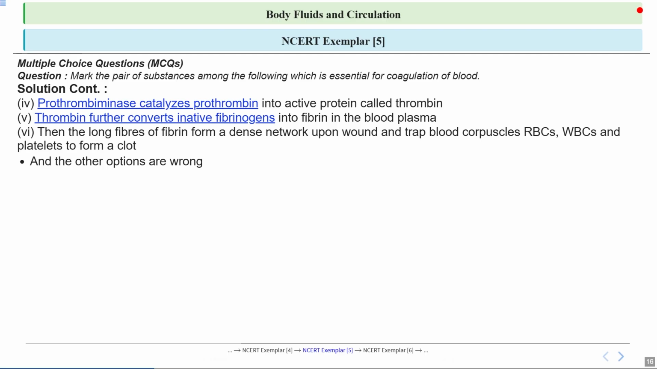It is also important to note that the other options in the question are incorrect. So only the substances we have discussed, that is prothrombinase, prothrombin, thrombin, fibrinogen, and fibrin, are directly involved in the whole clotting process. And always double check which components are actually essential when answering these types of questions. So remember that each part plays a specific, prominent role, just like members of a team working together to stop bleeding.